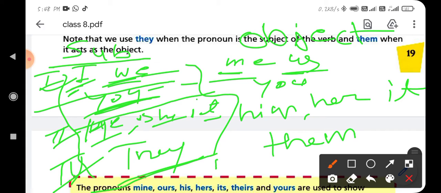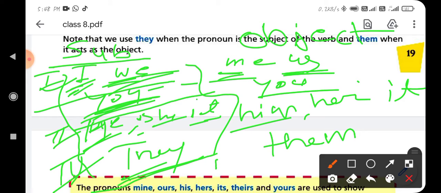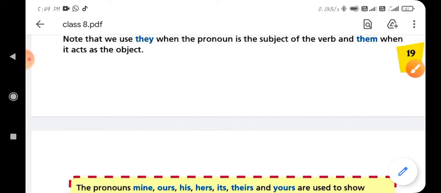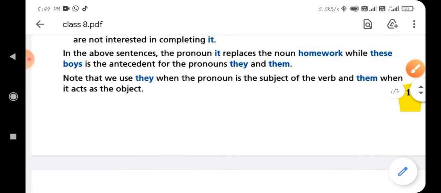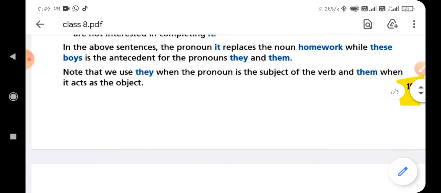In singular and plural both we can use you, and in the third person singular he, she, it, and plural they. Its objectives will be: I becomes me, we becomes us, you becomes you, he becomes him, she becomes her, it becomes it, and they becomes them. So I hope you all understand. These pronoun words are also used for singular and plural, subjective, objective, etc.